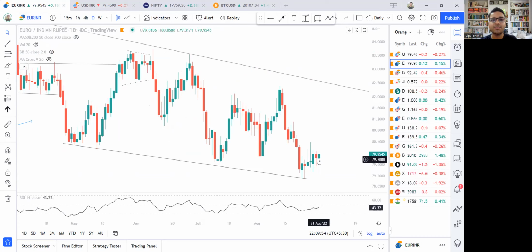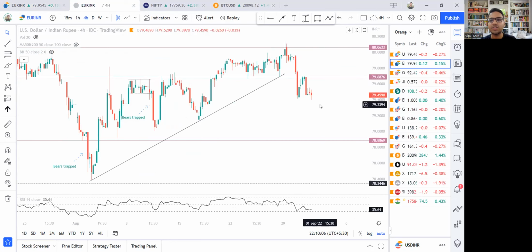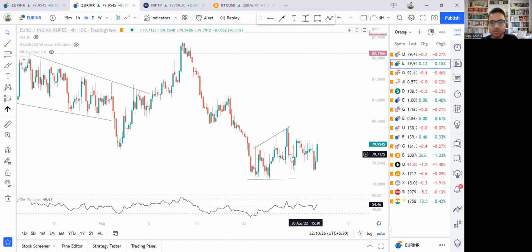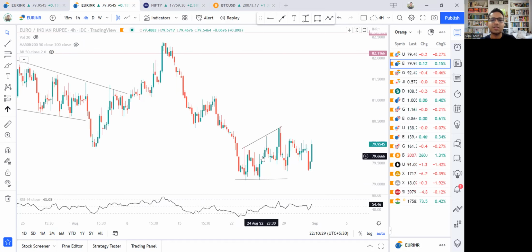Euro INR has been doing bullish price action, and I think the same thing happened today as well. We can see this sort of a wick and then price moving upward, which indicates some kind of bullish action. On the 4-hour time frame, since 3:30 in the afternoon, the price has risen up sharply, and we are in this kind of a zone. If we look at the moving averages, there's nothing here. Price is still in between this zone, and on the basis of this chart, we can't figure out any buying or selling opportunity if we simply look at the price action here.